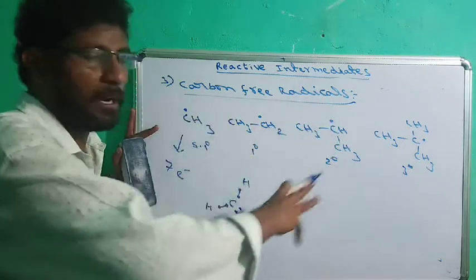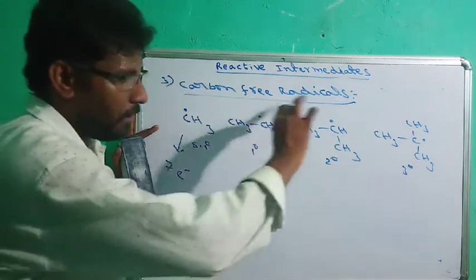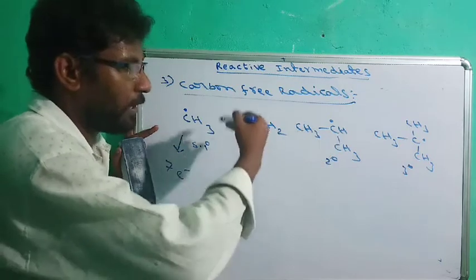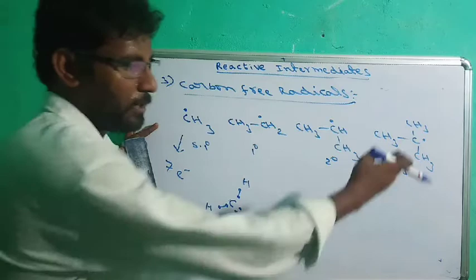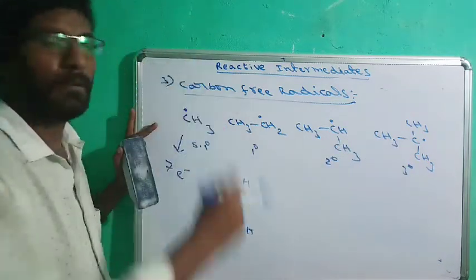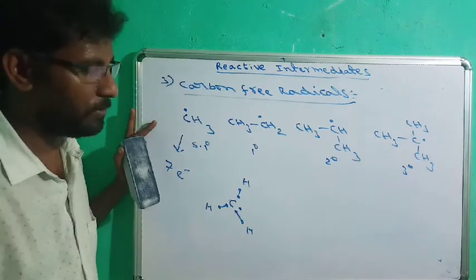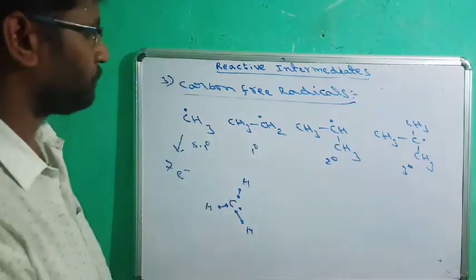The overall stability order is also similar to carbocations because all are electron deficient. The donating group increases the stability of the carbon free radicals. So tertiary is more stable, after that secondary, after that primary, super primary is less stable. The overall stability order is similar to carbocations.